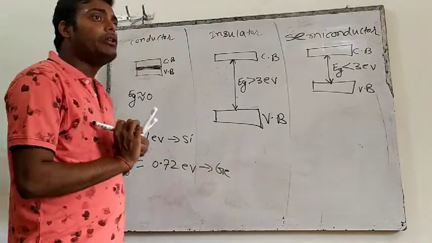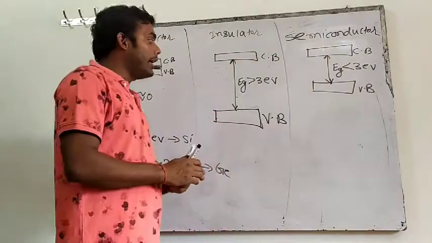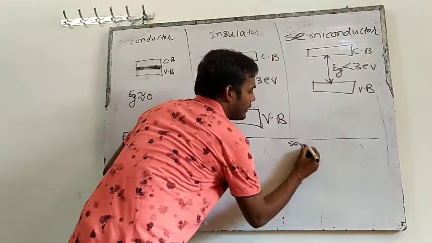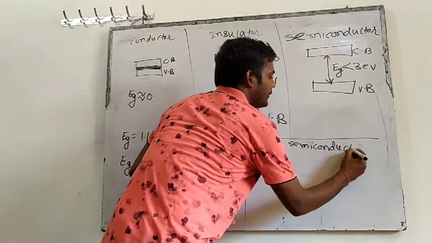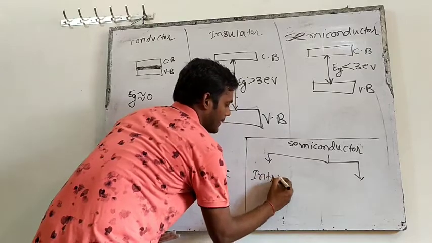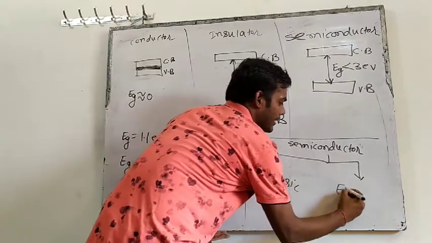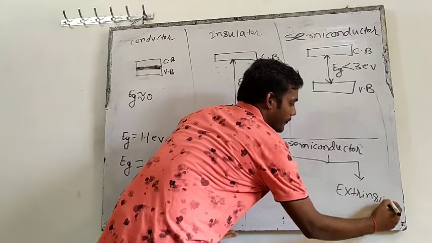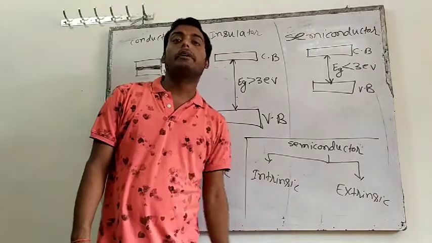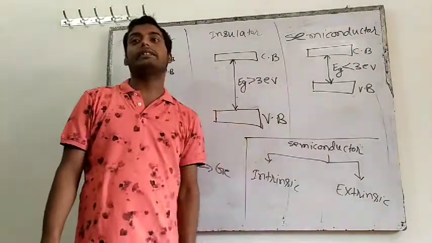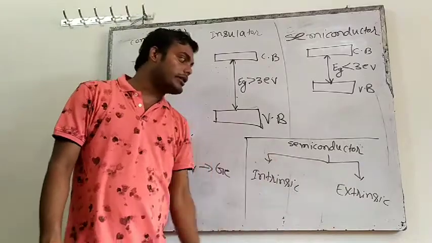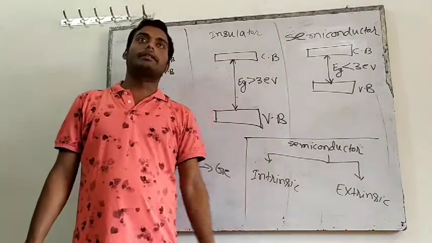Clear? If you have any doubt regarding intrinsic semiconductor, then we will take it. Actually, I am making it clearer that a semiconductor can be divided into two parts: one is known as intrinsic and one is known as extrinsic. But you know one thing, we are not using intrinsic semiconductor that much in making devices. Why we are not preferring intrinsic semiconductor will come in the next class, and why we have to study extrinsic semiconductor, we will discuss in the next class.